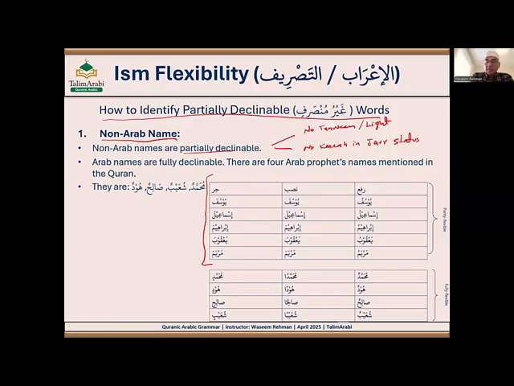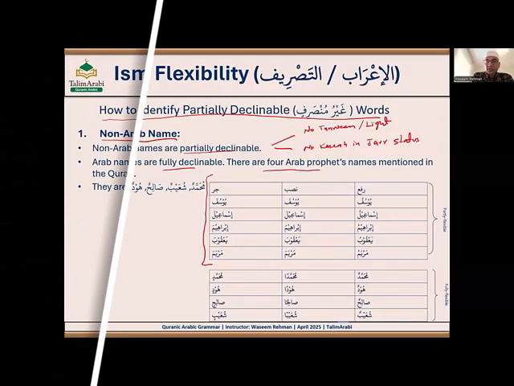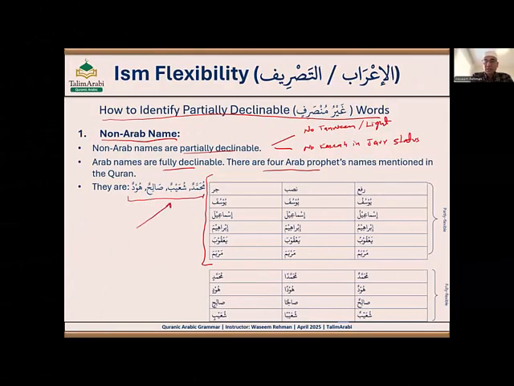But Arab names are fully declinable. Even your name, my name, these are Arabic names, so they are all fully declinable. Other than that, in the Quran there are four Arab prophets' names mentioned: Muhammad, Shu'aib, Saleh, and Hud. These are fully declinable because they are Arab names. Muhammadun, Muhammadan, Muhammadin; Shu'aibun, Shu'aiban, Shu'aibin; Salihun, Salihan, Salihin; Hudun, Hudan, Hudin.